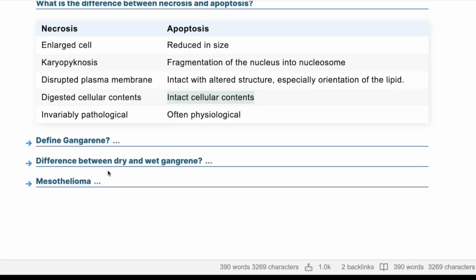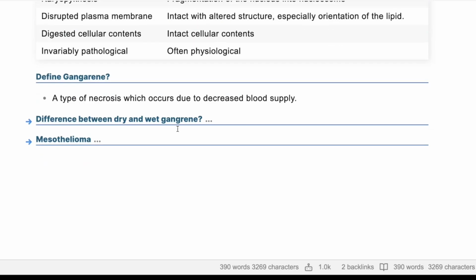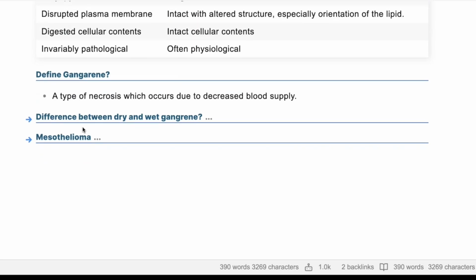Can you define gangrene to me? Gangrene is a type of necrosis in which there is insufficient blood supply to the organ or region. Yep. So gangrene is a type of necrosis with decreased blood supply. What are the differences between dry and wet gangrene? Dry gangrene occurs mostly in limbs, wet gangrene in the bowel.